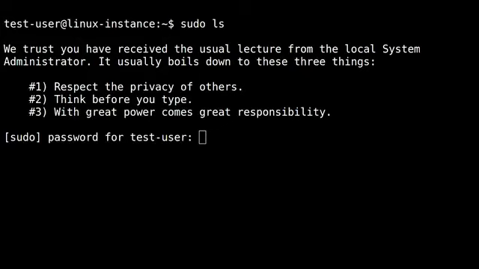In Linux systems, we usually use the sudo command to execute commands as an administrator. When you execute sudo for the first time in a machine, you get a message like this. These principles apply to any administrator rights, regardless of the operating system or service you're in charge of. Let's take a deeper dive into what this all means.